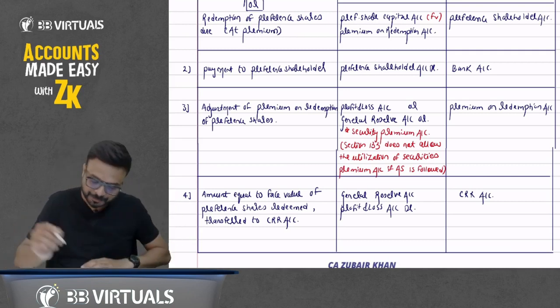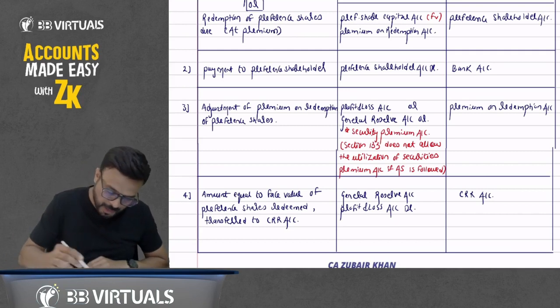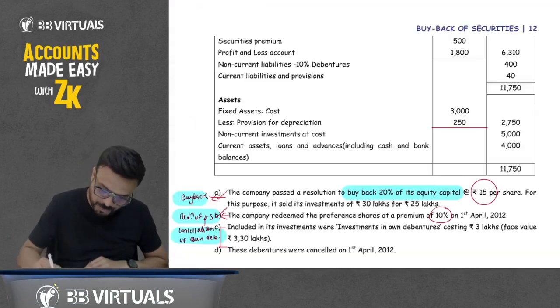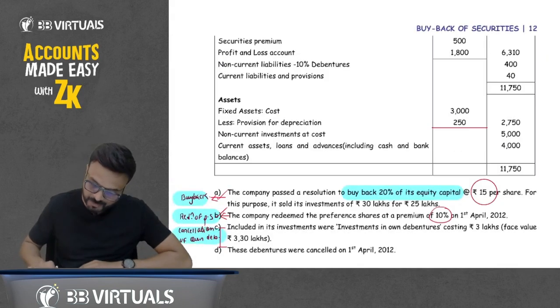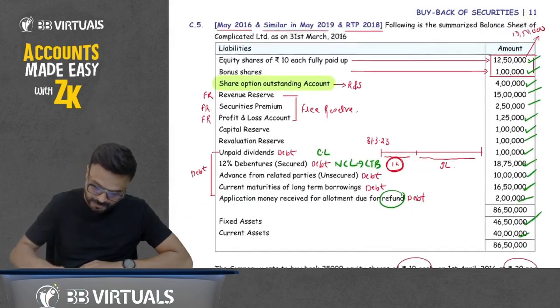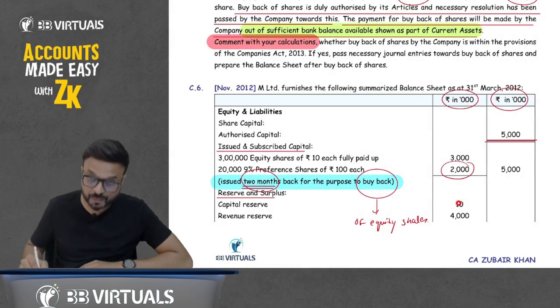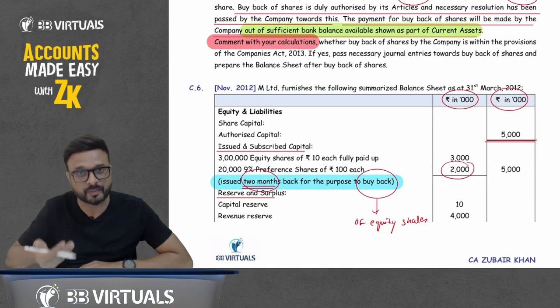Simple. So how much is the premium on redemption of preference shares? Which is 200. So whether we have a balance of 200, we will not utilize securities premium. We have a balance of 4000 in revenue reserve, so we will utilize revenue reserve. We have enough balance in it.